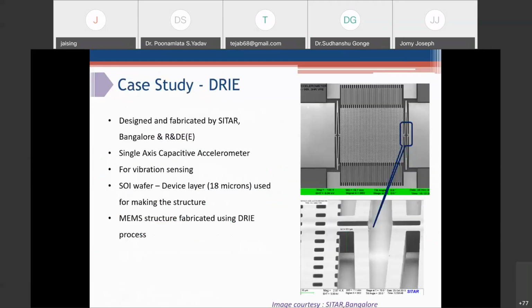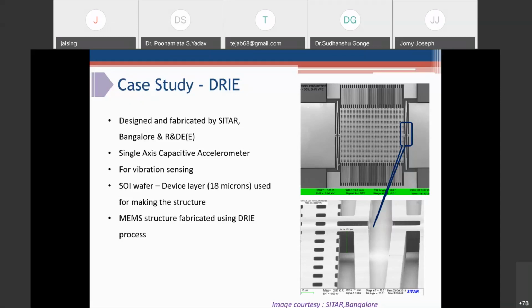This is the case study of the DRIE process. This is the accelerometer which has been fabricated by SITAR, Bangalore. SITAR is an autonomous DRDO laboratory situated at Bangalore, which is involved in the development of semiconductor devices and MEMS devices. It is a single axis capacitive accelerometer, used for vibration sensing. This is a proof mass.